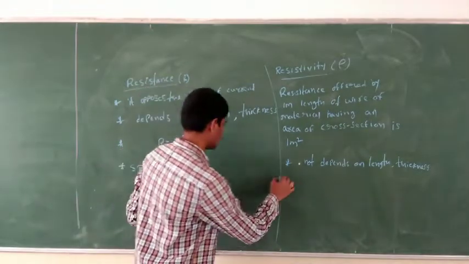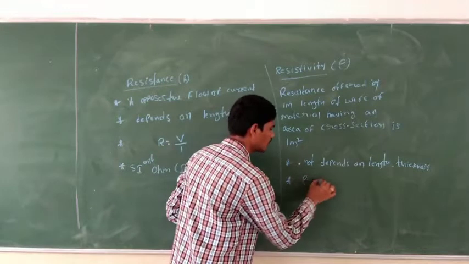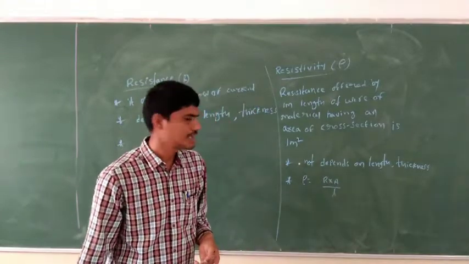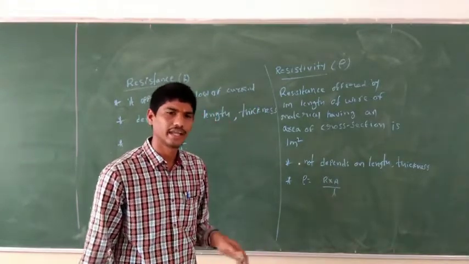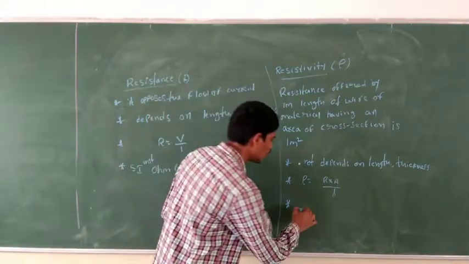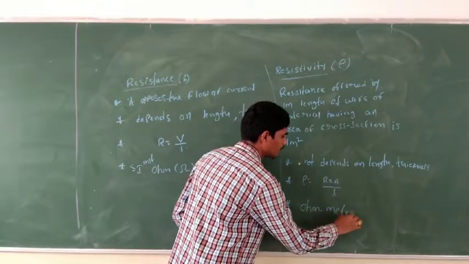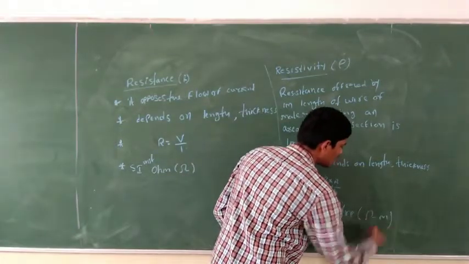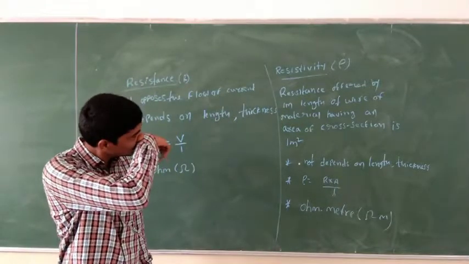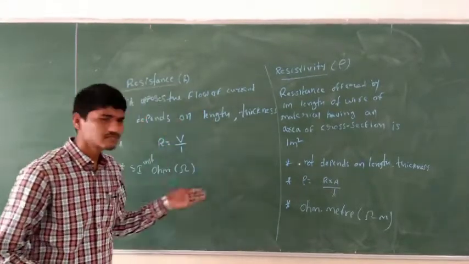So rho is equal to R into A by L. Rho is equal to R into A by L. And the SI unit of resistivity is ohm meter. You write that the unit is ohm meter. Right?